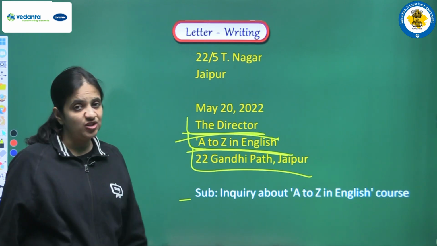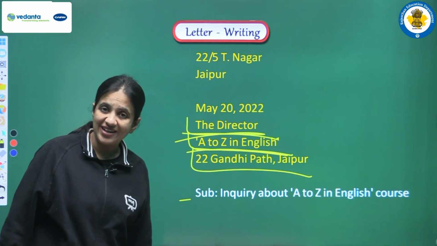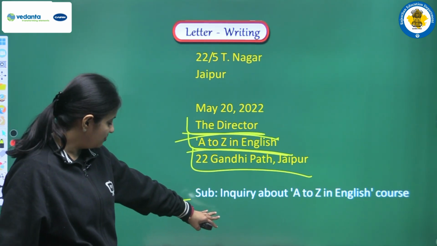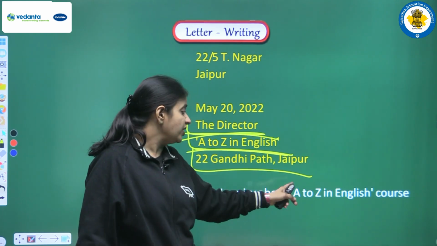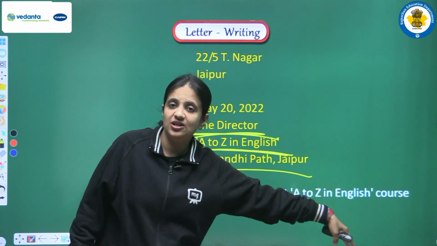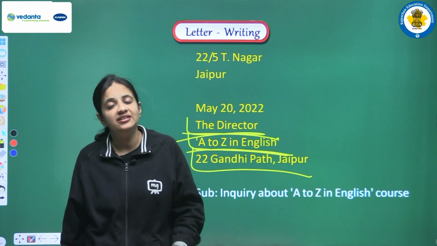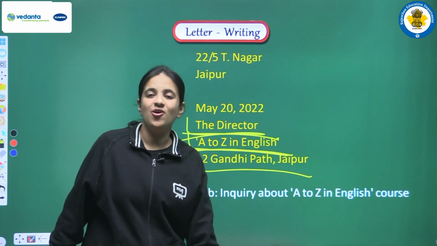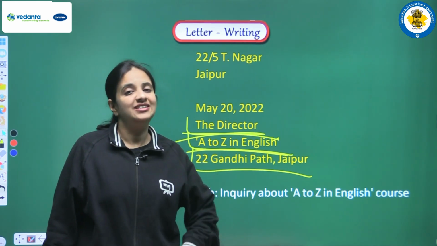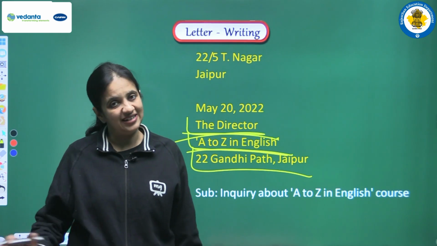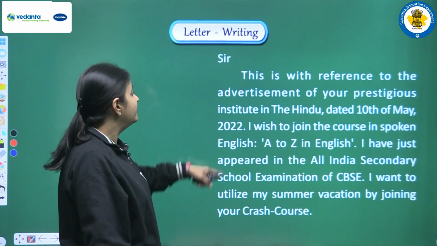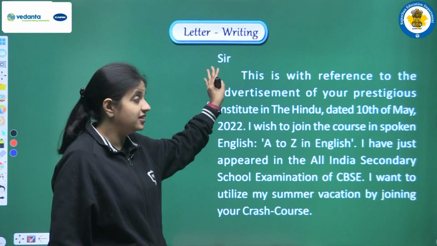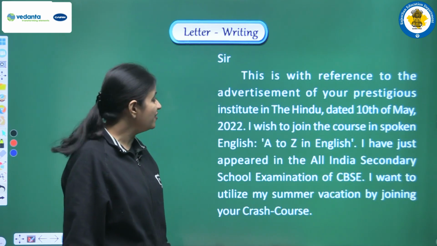Next we are writing the subject. So what is the subject, or we can say what is the purpose to write this letter? The purpose is that we just want to have some kind of inquiry about A to Z in English course, the course that was there in the advertisement. So we actually want some kind of information. This is the reason that we are writing this letter. Next we are starting the letter, so we are addressing the director as sir.